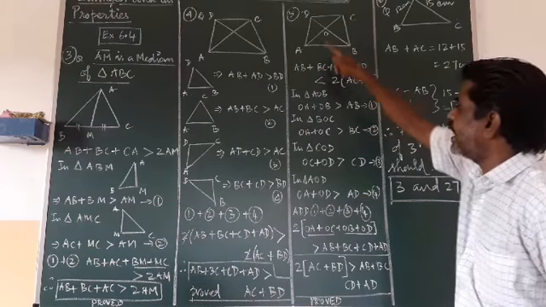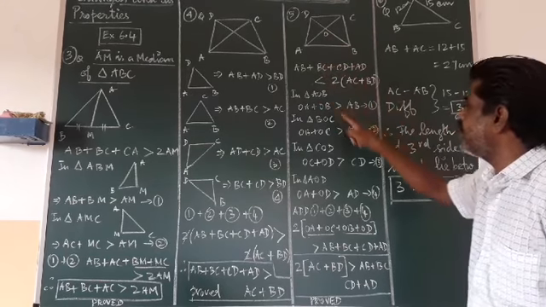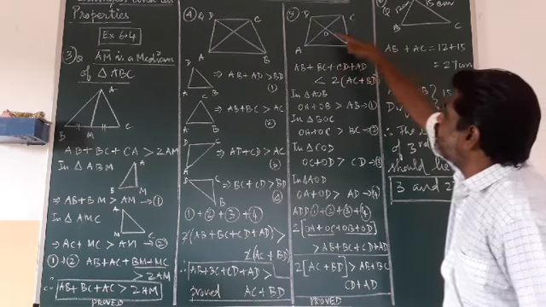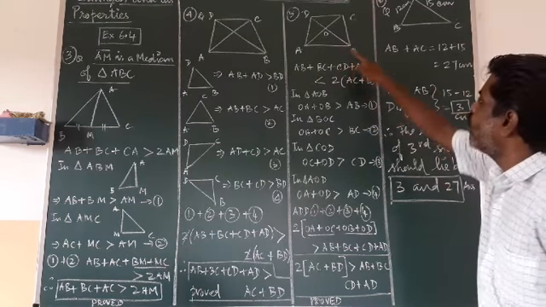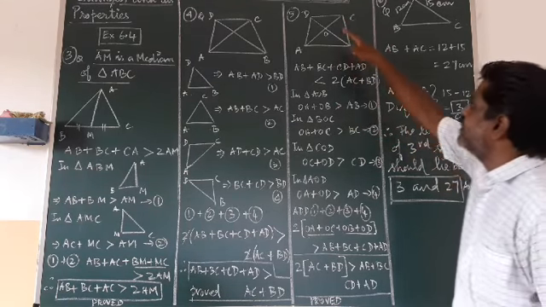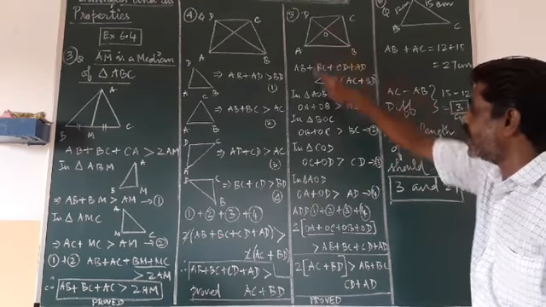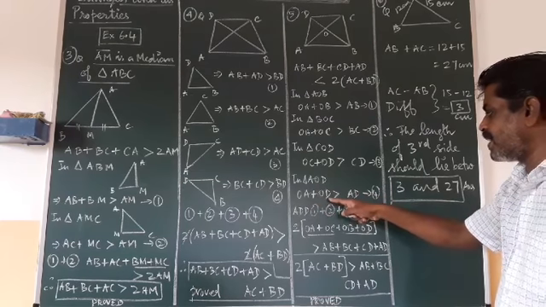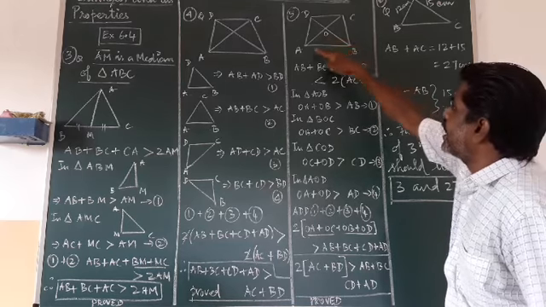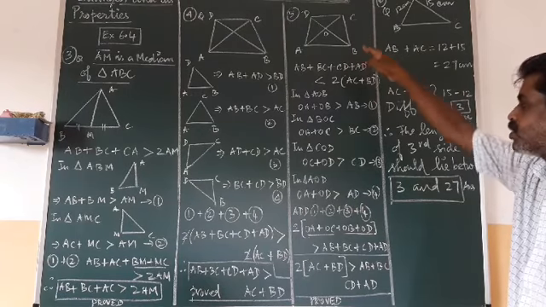So I am taking triangle AOB. In this triangle, OA plus OB will be greater than AB. That is the first concept I am taking with respect to the side. The second triangle I am taking is BOC. OB plus OC is greater than BC as per the triangle concept, and in COD, OC plus OD is greater than CD. Then in triangle AOD, OA plus OD is greater than AD. So we are getting four results from the four triangles AOB, BOC, COD and AOD.